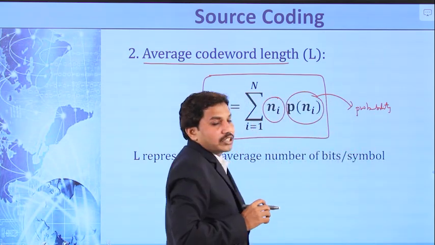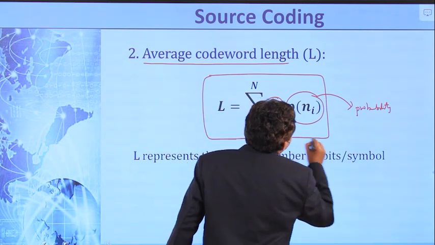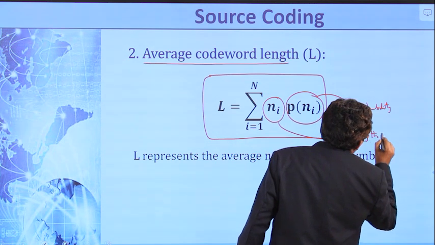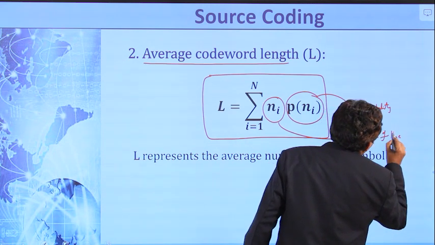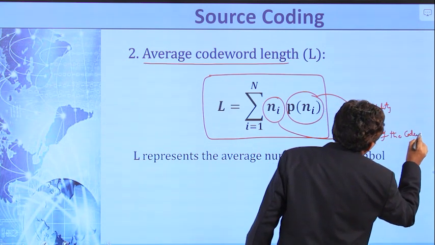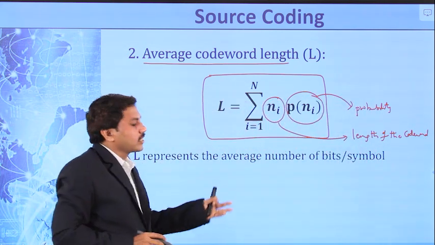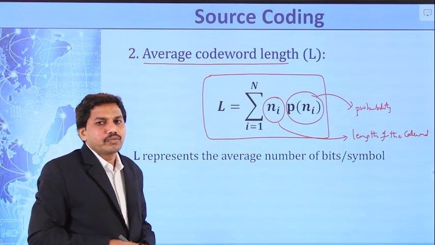Now L is nothing but the average number of bits per symbol.